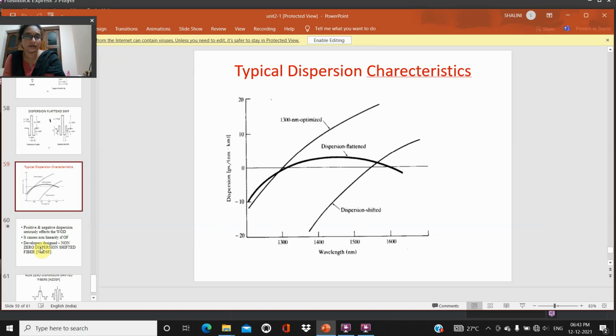The typical characteristics: the 1300 nanometer optimization is extended to longer wavelengths, but in dispersion flattened fibers the dispersion is extended and then again returned to a lower position, while dispersion shifted is also extended to larger positions. So this is the dispersion versus wavelength. According to wavelength, how the dispersion varies can be analyzed simply by seeing this diagram.